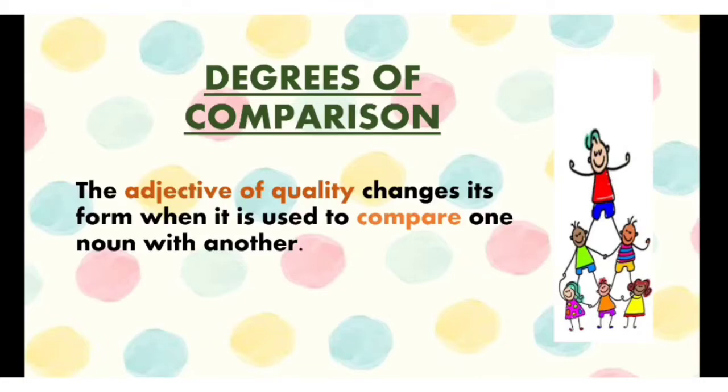Adjectives are describing words, and adjectives of quality are those adjectives which describe the nature or the kind or the quality of the noun or pronoun. Now, when we are comparing one noun or two nouns or many nouns with each other, we change the form of the adjective of quality, and those are referred to as the degrees of comparison.